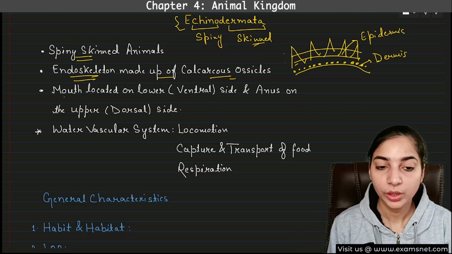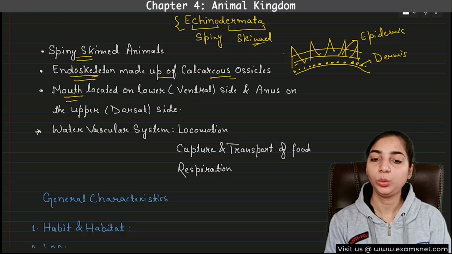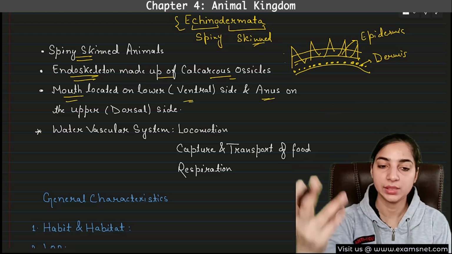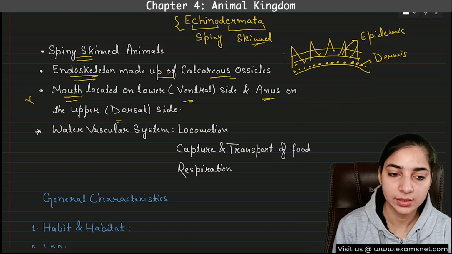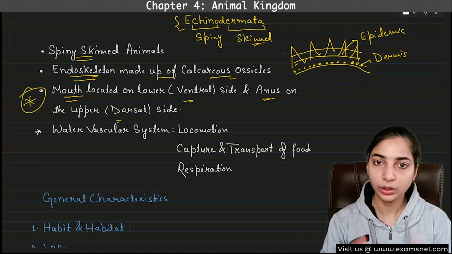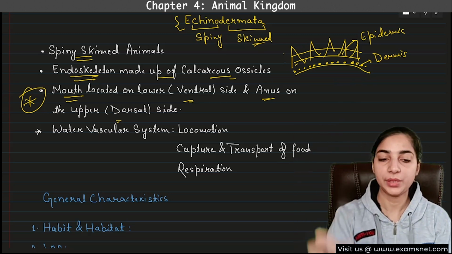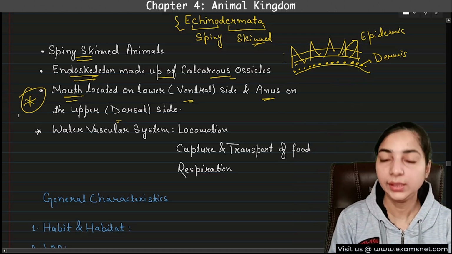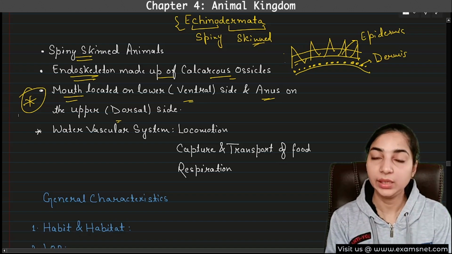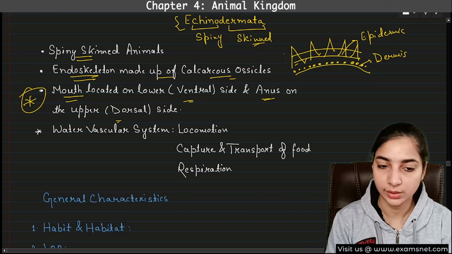Then another important point is that mouth is located on the lower side, that is the ventral side, and the anus is located on the upper side, that is the dorsal side. This is important point for the echinodermata. Okay, mouth located on the lower side and anus located on the upper side. Generally, mouth is located on the upper side and anus on the lower side. But here the case is different, just the opposite.